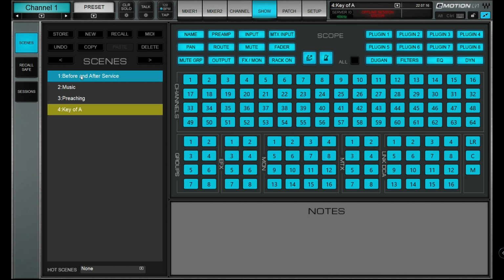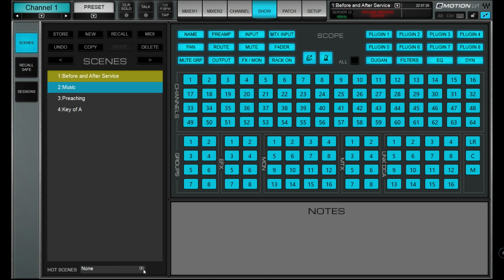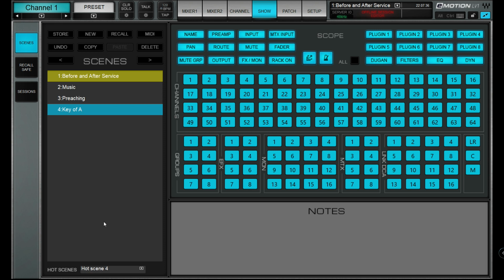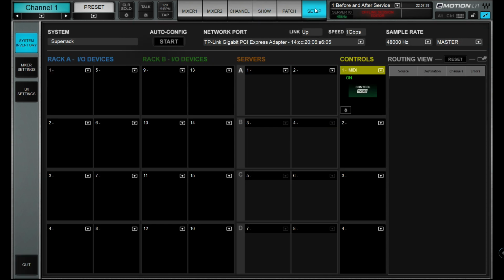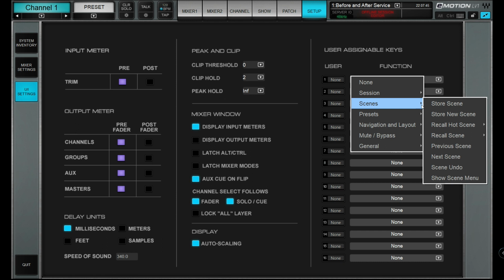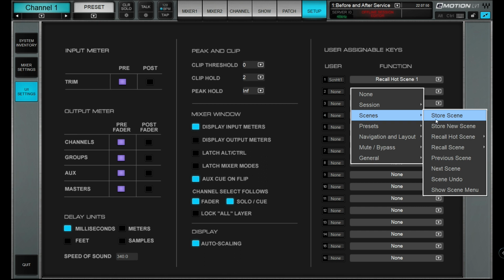Now, what I'd like to do is give all these 4 hot scenes. So hot scene 1, hot scene 2, hot scene 3, and hot scene 4. So now I'll go to Setup, and in UI Settings, I want to set these 4 to scenes, recall hot scene 1 to 4.